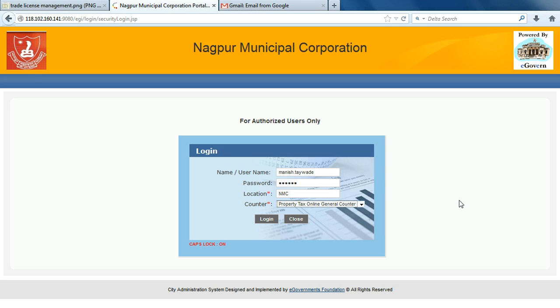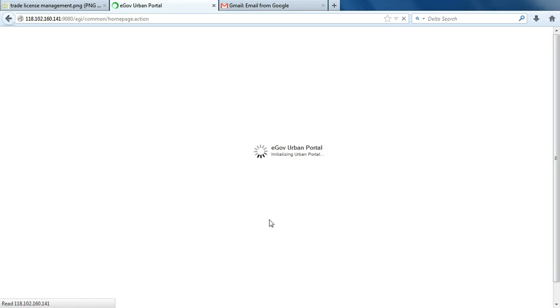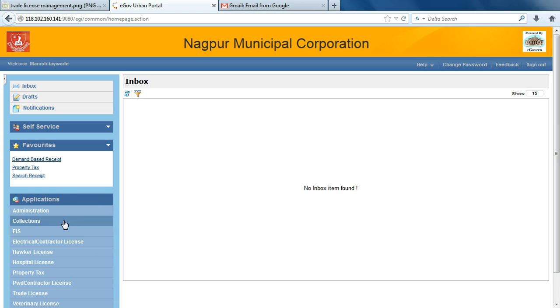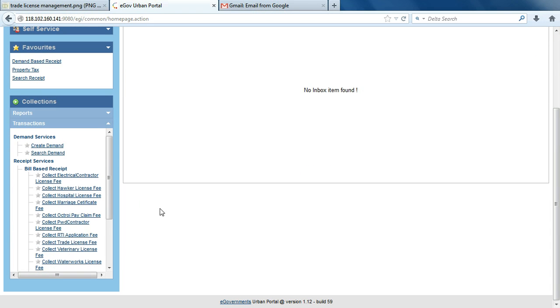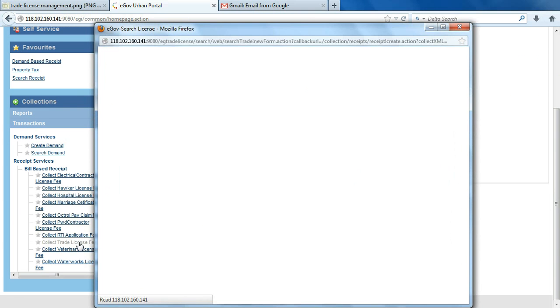We will take the scenario of a citizen approaching the Citizen Services Center for payment of the trade license amount. The ERP application has a single window concept which allows the citizen or business to pay any tax, fee or dues from any of the citizen service centers. I am logging in as collections operator. I am selecting trade license in the collections, collect trade license fee.